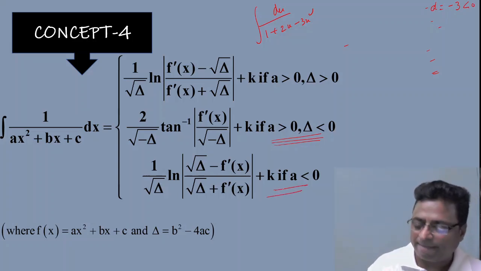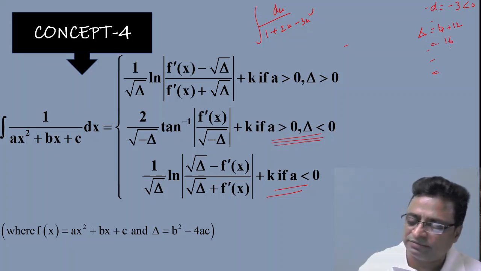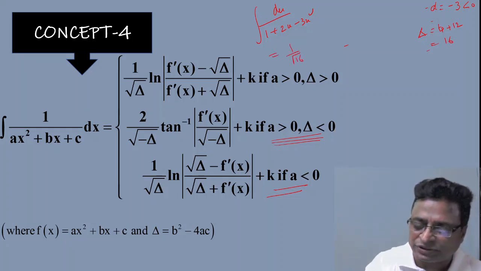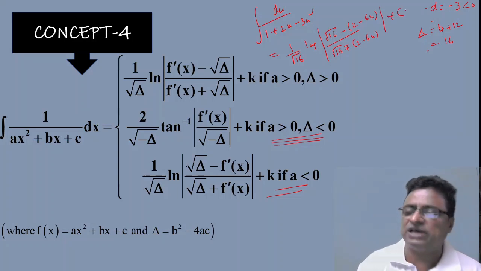Apply this one. And what is my delta? Delta is b square minus 4ac. B square means 4, minus 4ac, plus 12, that is 16. That is my delta. So what could be the answer? So as per the formula, 1 by root delta, that is 1 by root 16, log mod, ln means log mod, root 16 minus of f dash x. What is f dash x? Minus of 2 minus 6x by root 16 plus of 2 minus 6x. You simplify this, you can get the answer very directly.